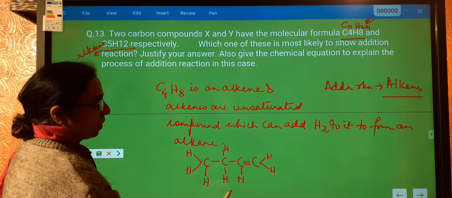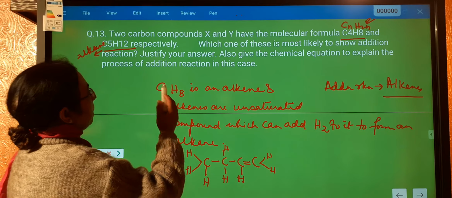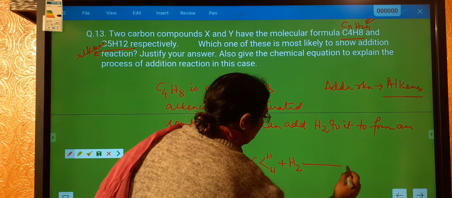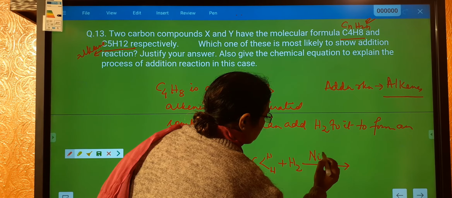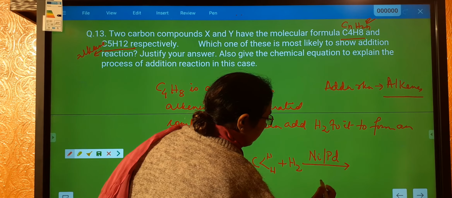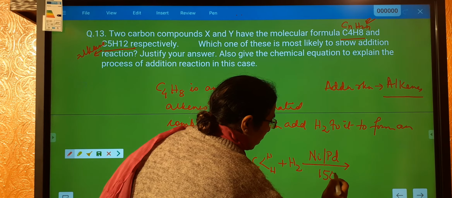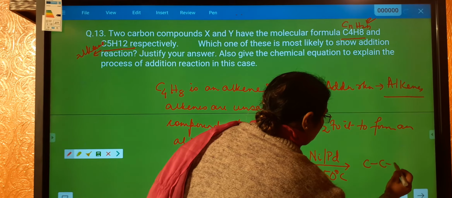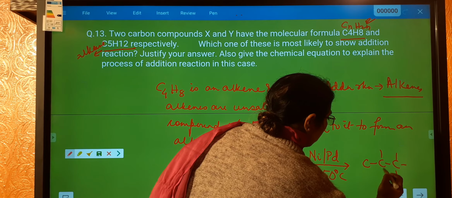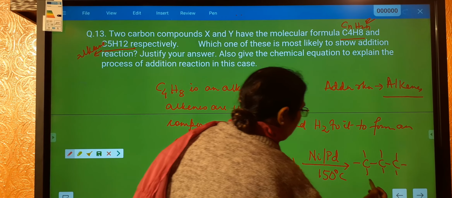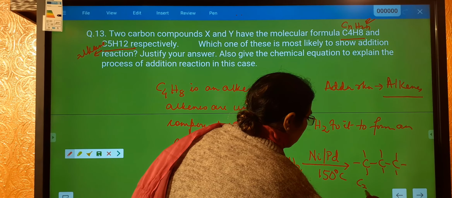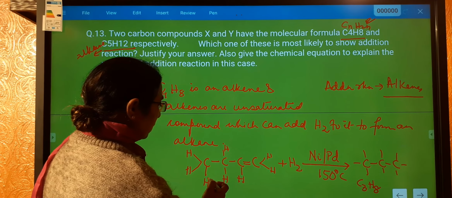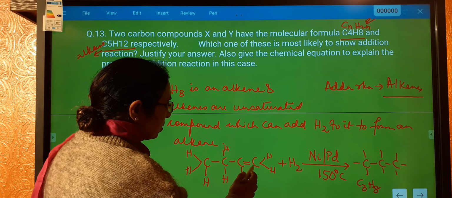This is C4H8, and when hydrogen reacts over here, this will take place in the presence of nickel or palladium catalyst at 150 degrees centigrade. So what will this form? It will now become a saturated alkane, that is C4H10.